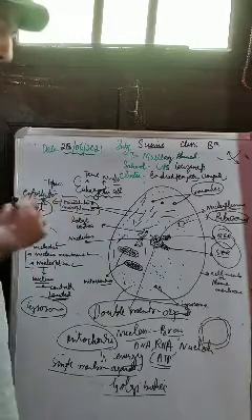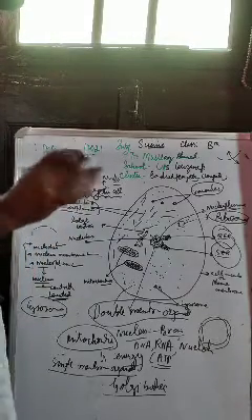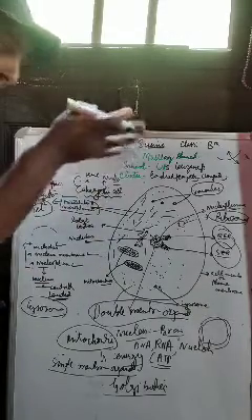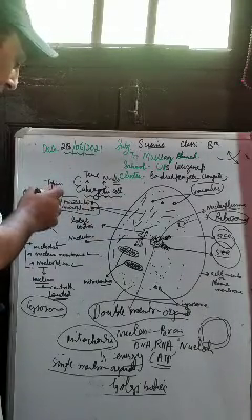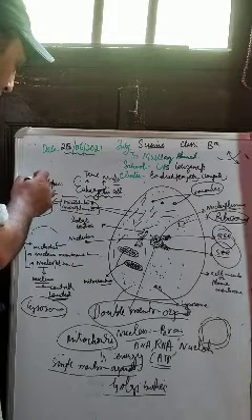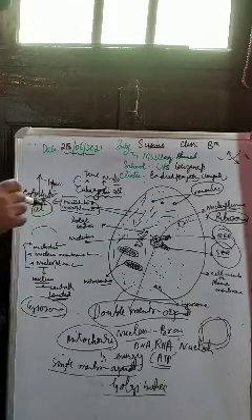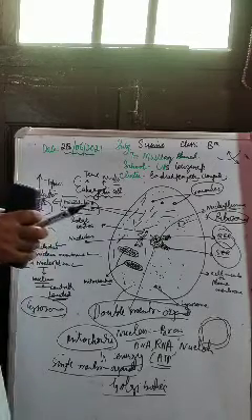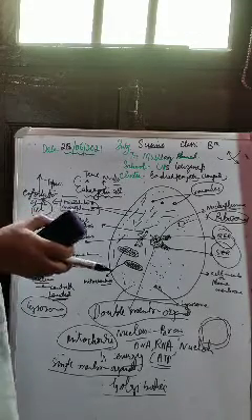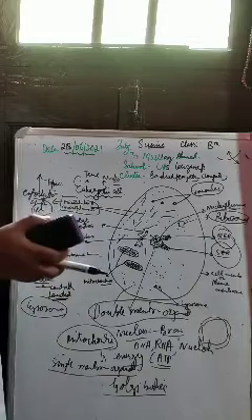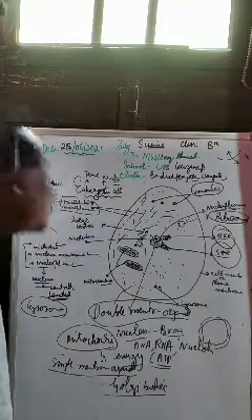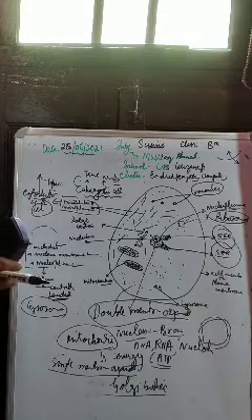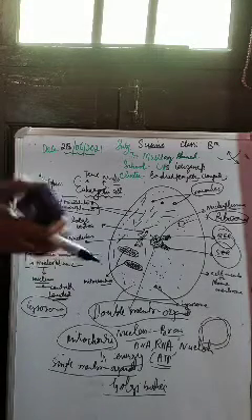They are also membraneless organelles, and they do what? They give shape to the cell. They also give strength to the cell. You can understand better from the word cytoskeleton itself, right? So these are also membraneless organelles. Other than these, there are centrioles as well. I don't think this is the right time for you to understand the centrioles, right? Centrioles are also membraneless organelles found in the cell, and they help in the formation of spindle fibers during cell division, right?